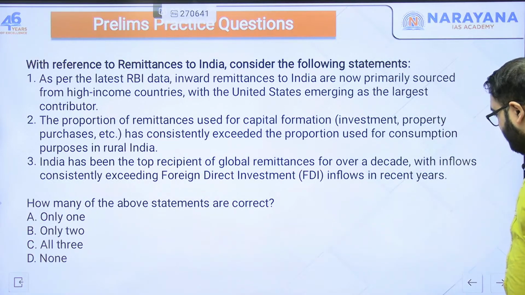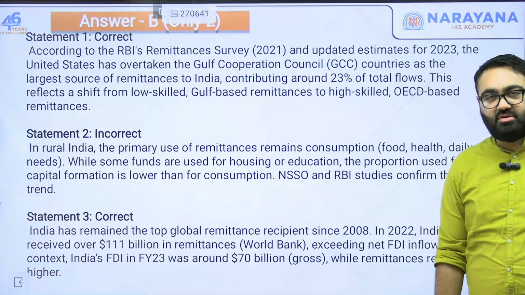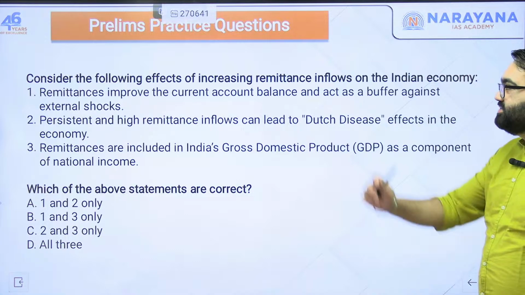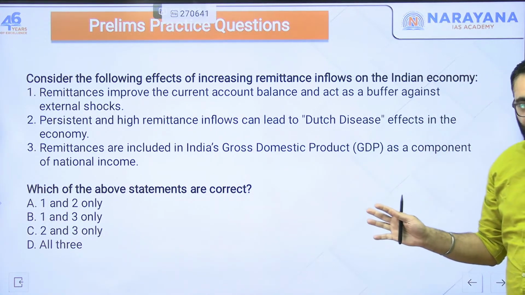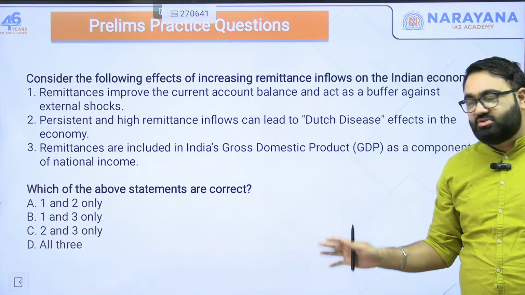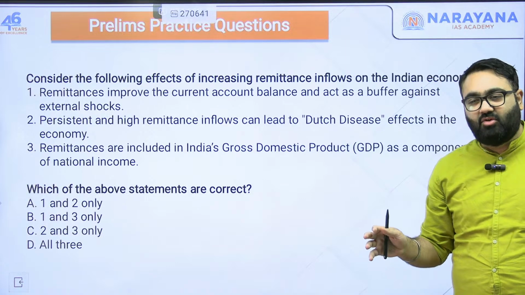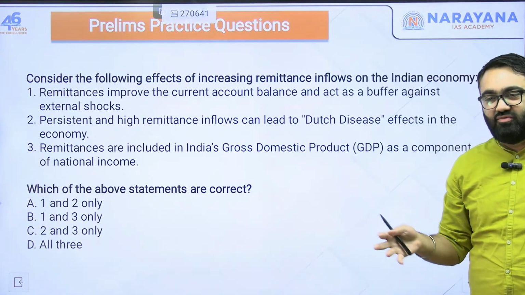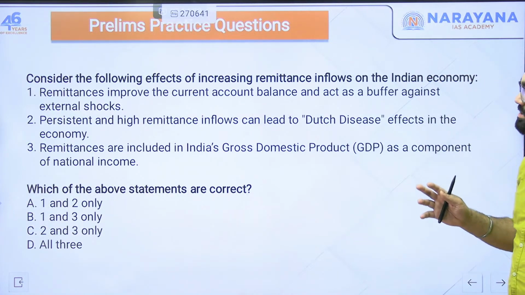If you want, you can take a screenshot of this explanation for future revision. Next. Consider again, you can read it carefully. First, read it, pause on the screen, lock in whatever answer you think is right, and then you can play it again and see if you got this right. Okay. I hope you read this.